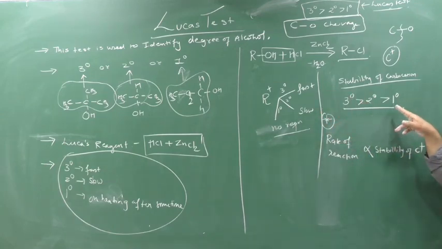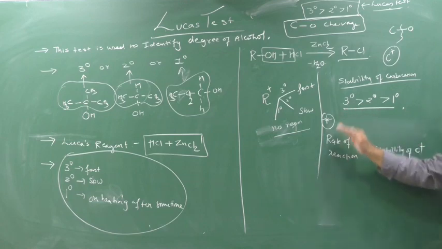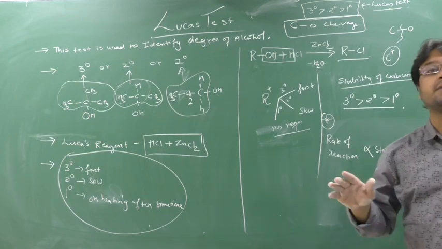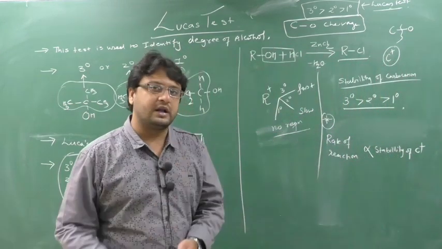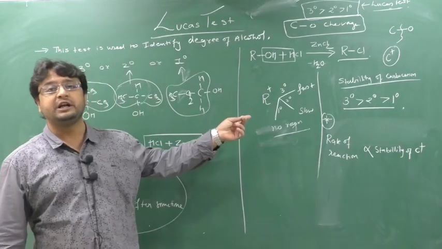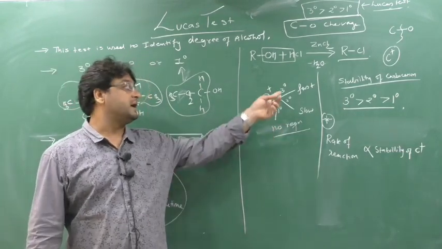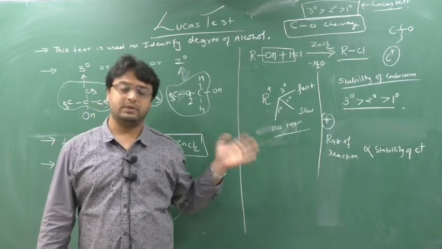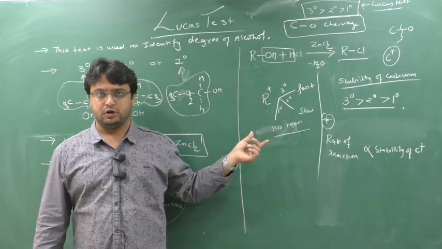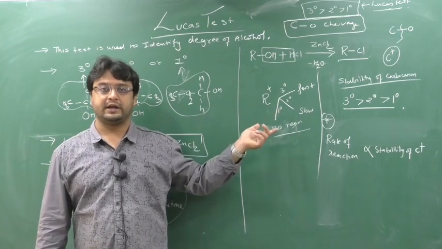1 degree is the least stable, so its rate of reaction is also very slow, which means it will take more time to complete, so no reaction at room temperature. Understood? So can anyone tell why the Lucas test is very fast with 3 degree alcohol? Because in 3 degree alcohol there is a formation of 3 degree carbocation.